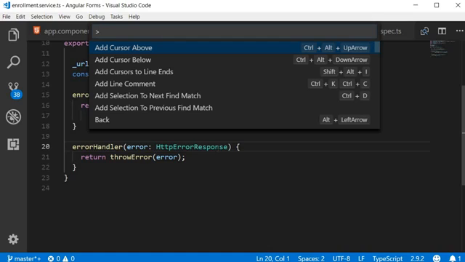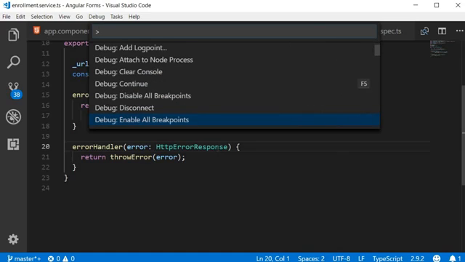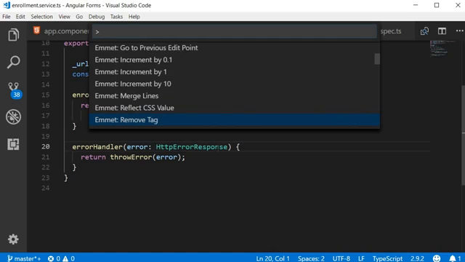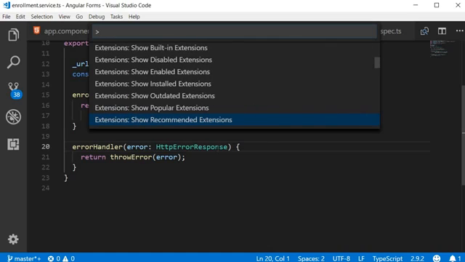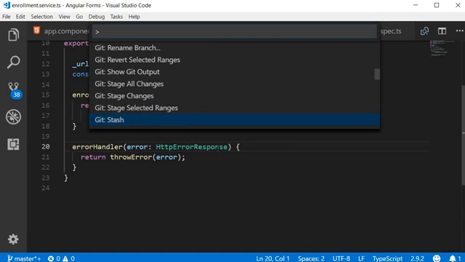This is like the central part of the command palette from where you can perform hundreds of tasks. If I just scroll through the list, you can see that we have the debugger, developer commands, we also have emmet, extensions, files, git, and so on.